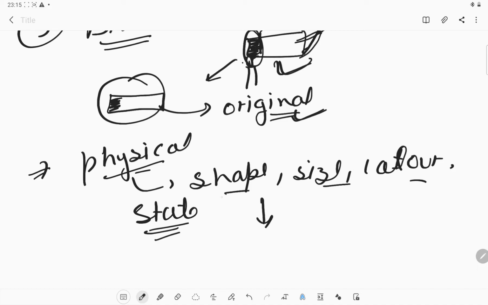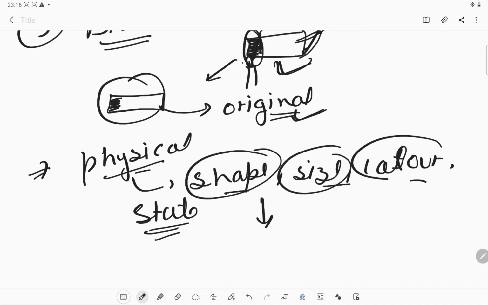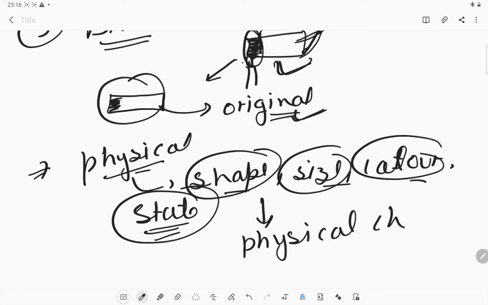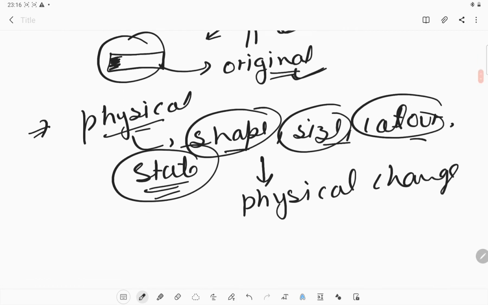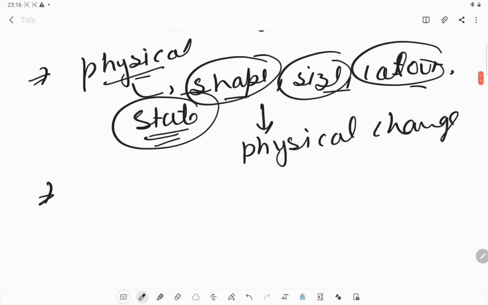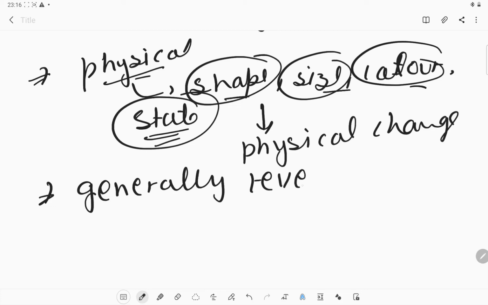And if there is a change in all of these properties or any of them, we can say that it is a physical change. One thing you need to keep in mind is that physical changes are generally reversible. You should keep this in mind before answering any question.